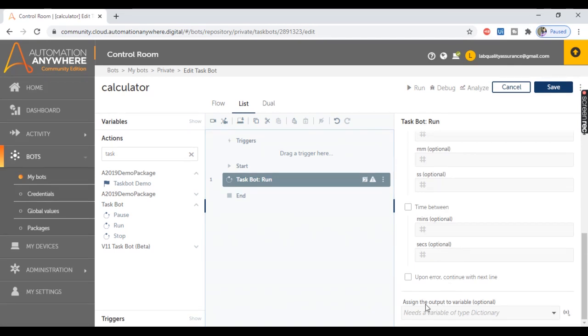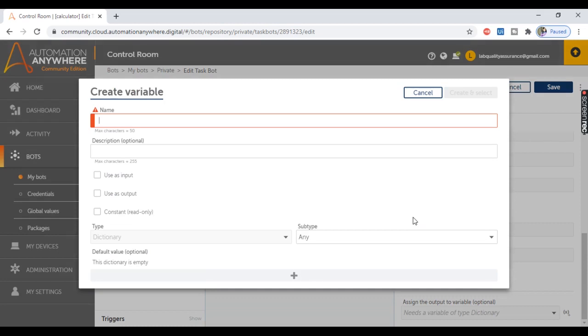Next, we will assign the output to a dictionary variable. This dictionary variable will hold the variables from the childbot as a key value pair, which we marked as use as output. So create a dictionary variable from here. Let's give the name as dictionary, and make sure that you have selected the subtype as any, so that you can take any variable type from the childbot.